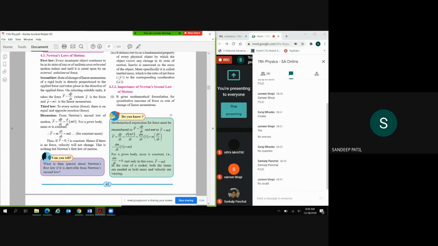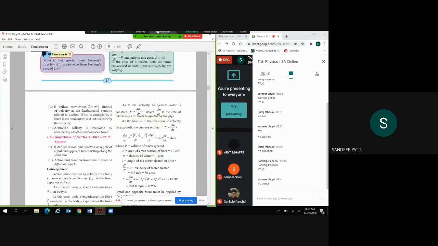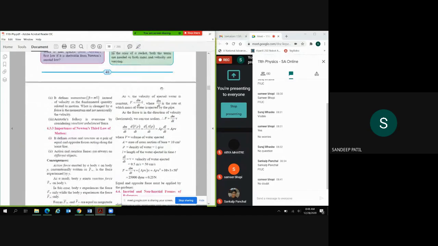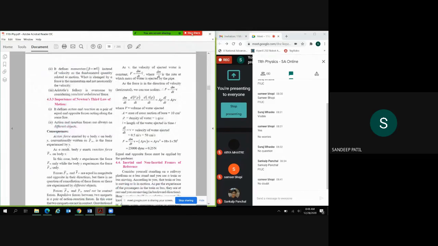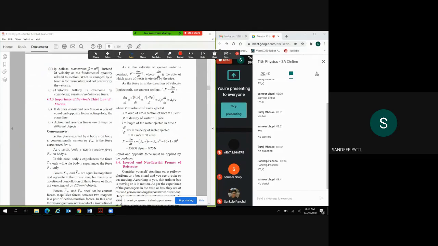So yeah, hopefully you got this momentum, change in momentum and change in force. So what is the second importance of the second law? Another thing, it defines momentum instead of velocity as a fundamental quantity related to motion. What is changed by the force is momentum and not necessarily velocity. So ये क्या है? This gives us another thing like momentum. We are not defining the velocity, right?